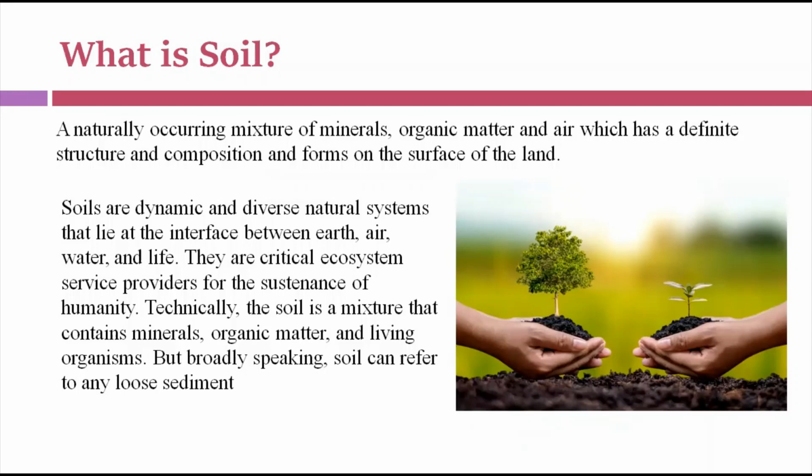the minerals and organic matter. At the same time, it has air also. But the soil has a definite structure. It is composed of different things or different substances. So soil is the uppermost part of the earth's crust from where our plants germinate, from where our plants get their needed substances. It is a natural substance, which is a mixture of different minerals, organic matter, and air.